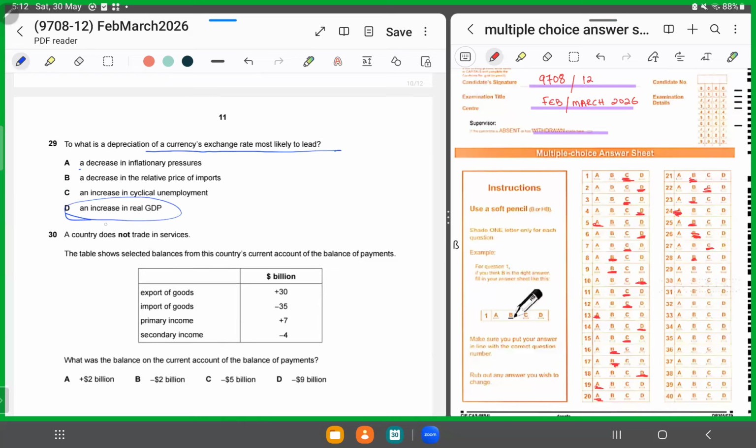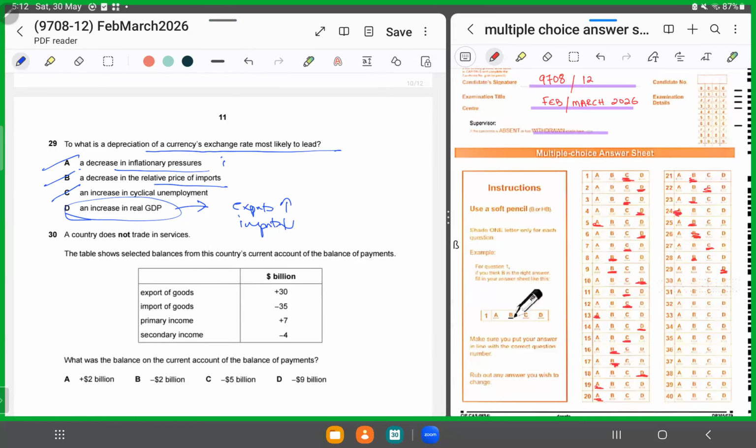It would increase the inflationary pressure, so that's why it cannot be A, a decrease in the relative price of food, no, the prices of imports are rising because the country's exchange rate is depreciating. C, increase in cyclical unemployment, we cannot talk about that in this case. The real GDP would increase. Why? Because the exports would get cheap and there would be an increase in exports, and there would be a fall in imports. So it has to be D because the people are going to be better off. So 29, it has to be D.